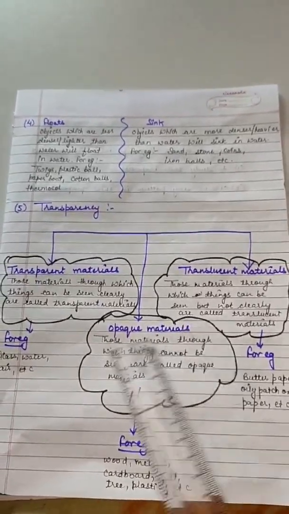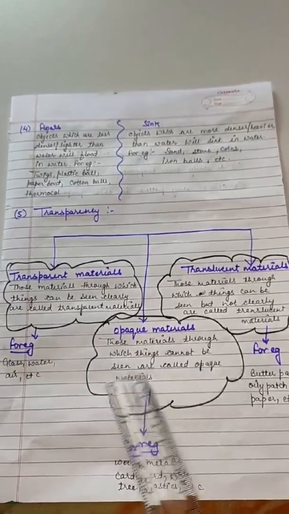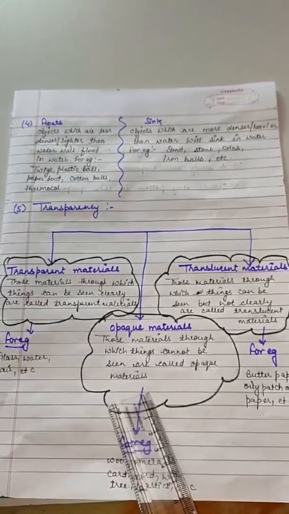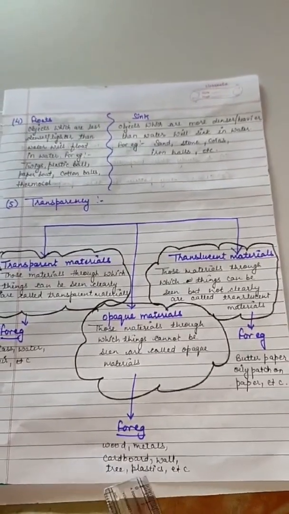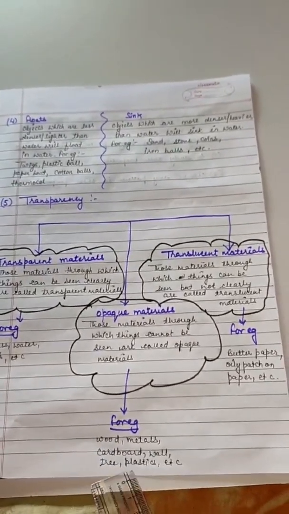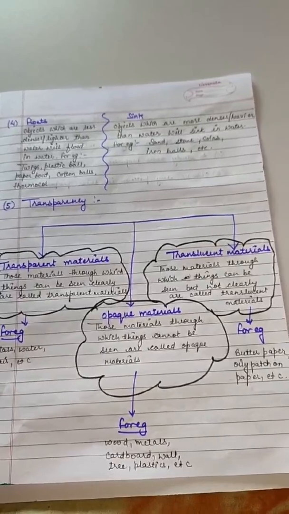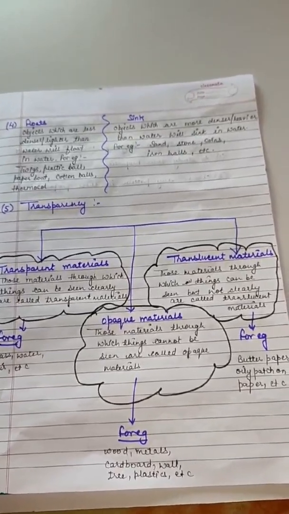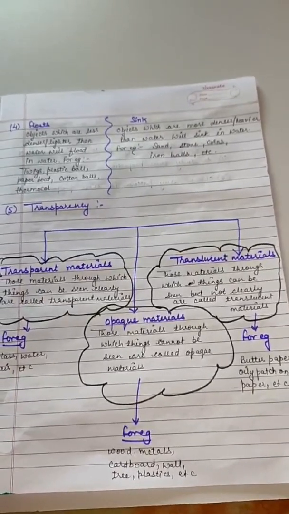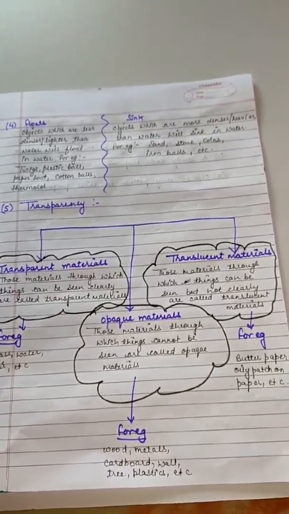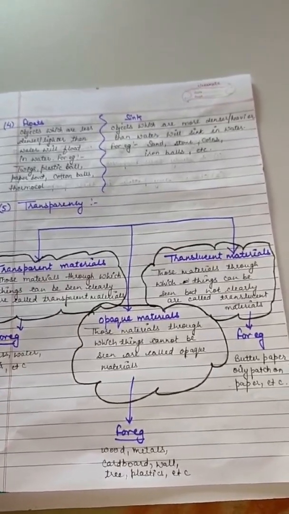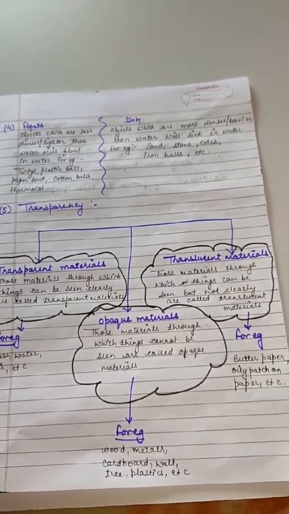Those materials through which things cannot be seen are called opaque materials. For example, wood, metals, cardboard, wall, tree, plastics, etc. If you try to see through a wooden door, are you able to see? No, because through opaque materials we cannot see.